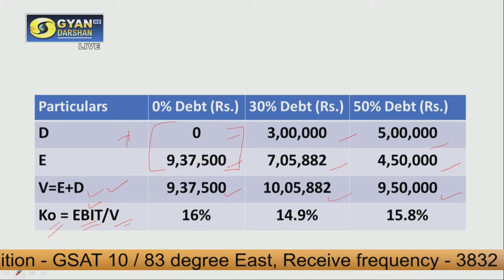Now from this, we can clearly see the application of the traditional theory. In the first case, when there was no debt, our value of firm was 9,37,500 and our overall cost of capital was 16%. When we increased our debt proportion from 0 to 30% in our capital structure, the value of firm increased to 10,05,882 rupees, and overall cost of capital reduced from 16% to 14.9%. This is what happened when we moved from 0% debt to 30% debt.